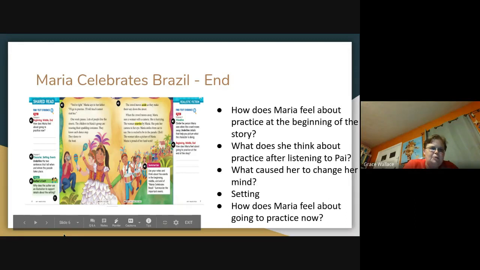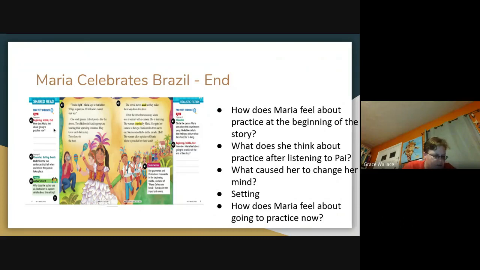And then on this side, I want you to answer this question right here. This is our first paragraph. It says, how does Maria feel about going to practice now? In this paragraph, how does she feel about going to practice? In paragraph 2, I want you to underline the 2 sentences that tell when and where the parade takes place. When and where the parade takes place.